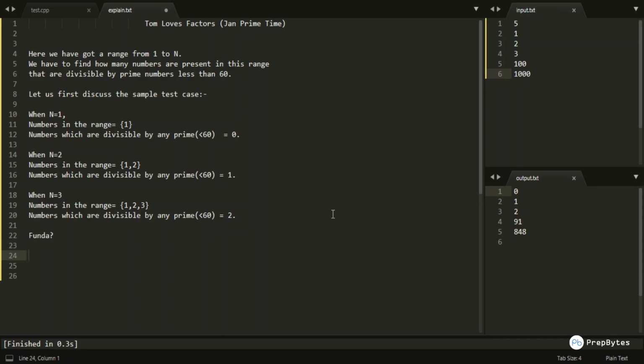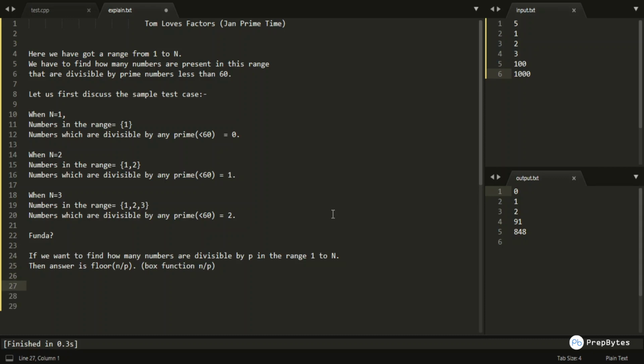One most important thing which we have learned in permutation, combination or basic mathematics is that if we want to find how many numbers are divisible by p in the range 1 to n, then the answer is floor of n by p, which can also be said as the box function of n by p. You must have learned this particular thing in basic mathematics.